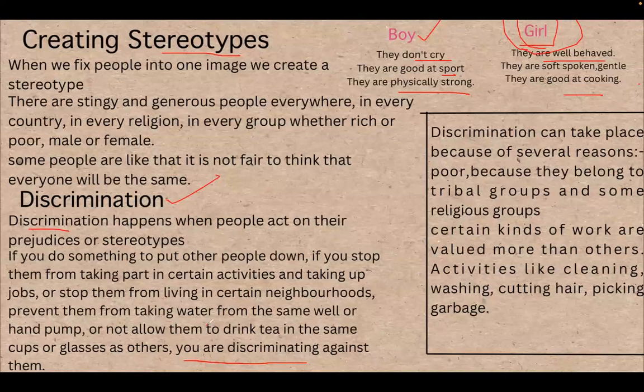His family was boycotted from taking water from the same well. He was also made to sit at the back of the class. So this was the discrimination faced by Dr. B.R. Ambedkar.